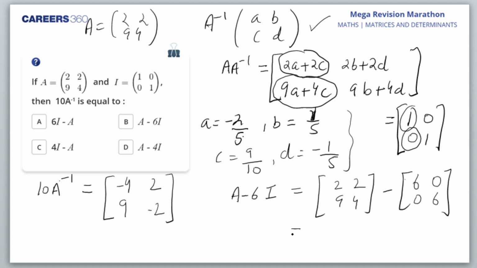Tell me what is this? This would be, in fact, this thing only, 10A inverse, that is minus 4, 2, 9 and minus 2. Am I right, students? That is nothing but 10A inverse. Isn't this right? Yes, it's B.